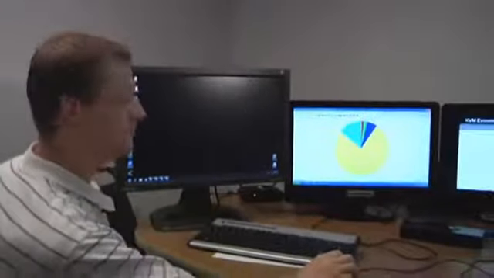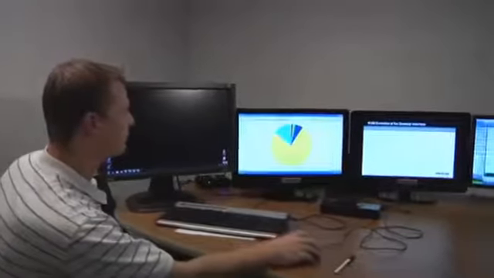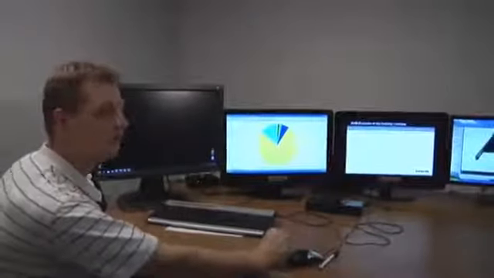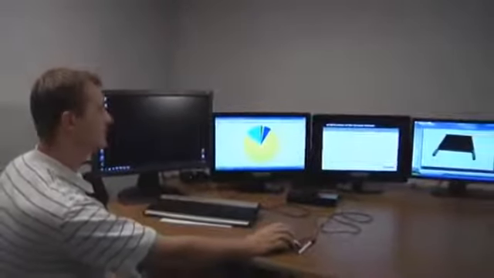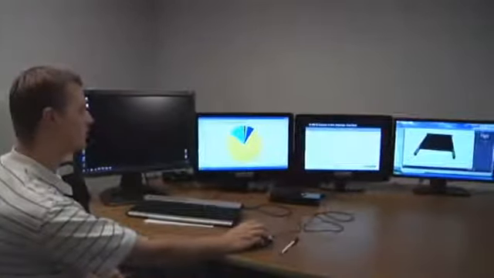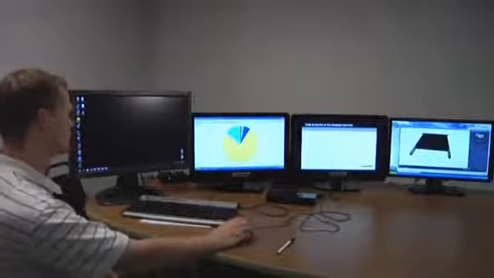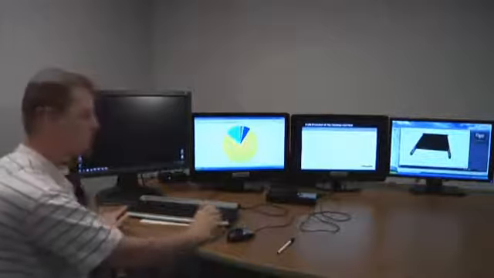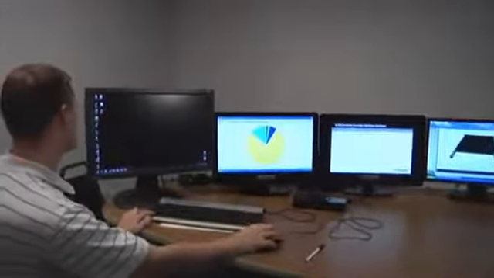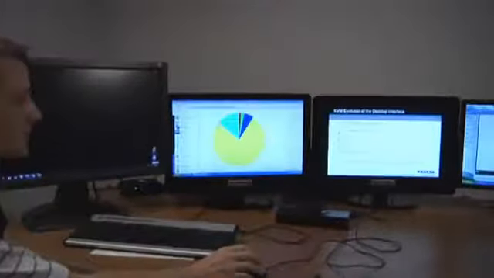Currently my mouse is on computer 1 or monitor 1. I can move it all the way up to computer 4 just by moving the mouse right. I can move it back just by moving left. And you'll see when the mouse hits the border of the display or the monitor, it will automatically switch. When I make the switch, my keyboard automatically follows it. So if I press the Windows button on this computer, you'll see that my Start window pops up. If I go to this computer and press the Windows button, my Start menu pops up.